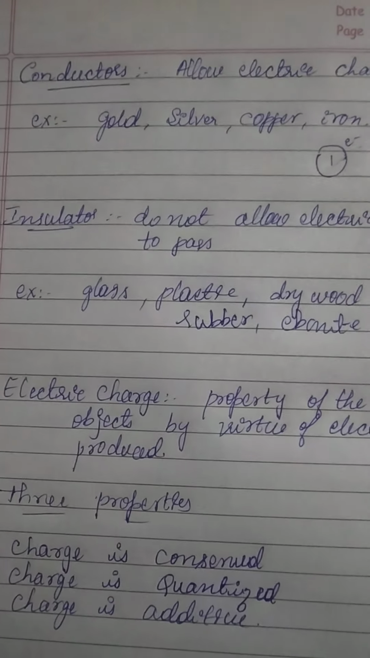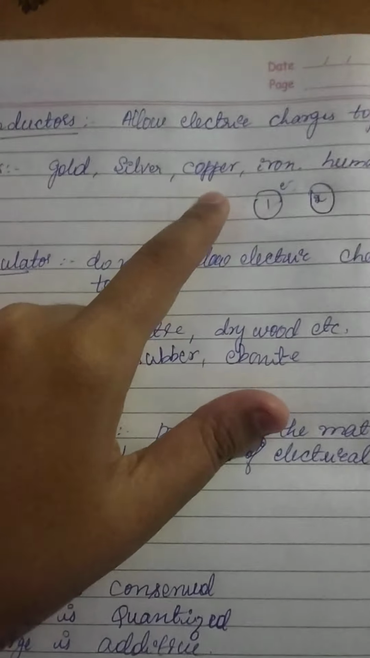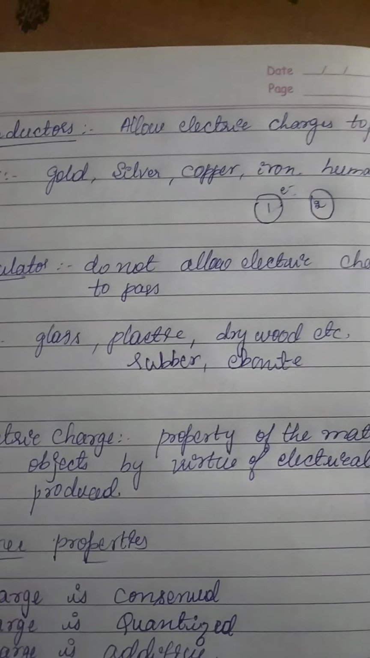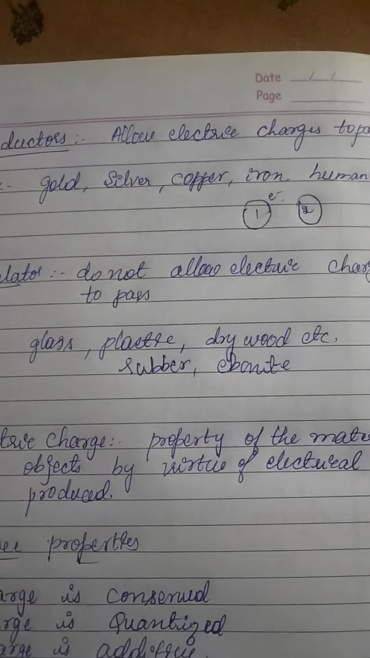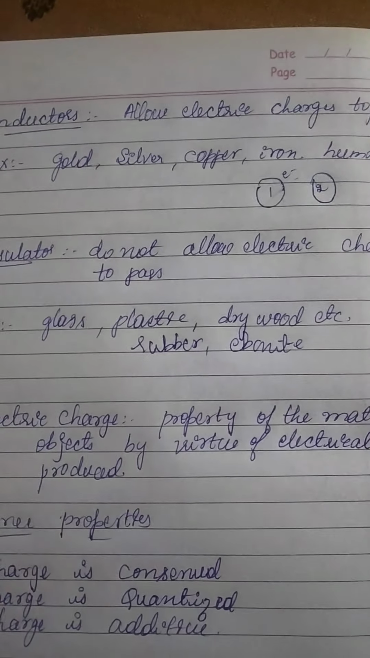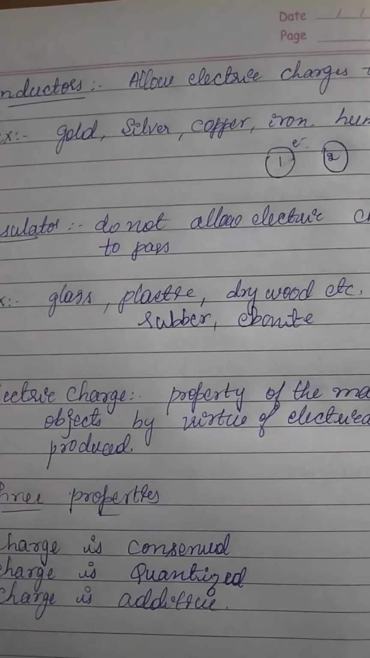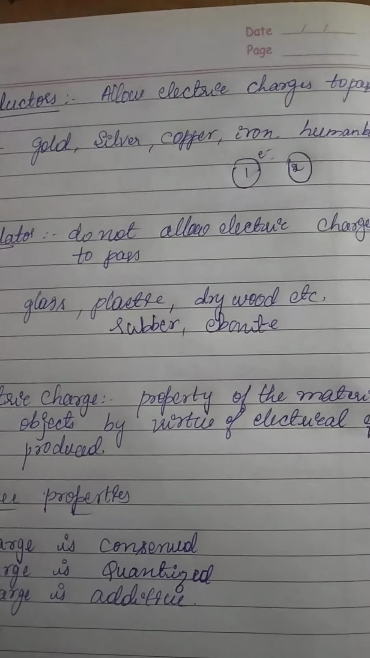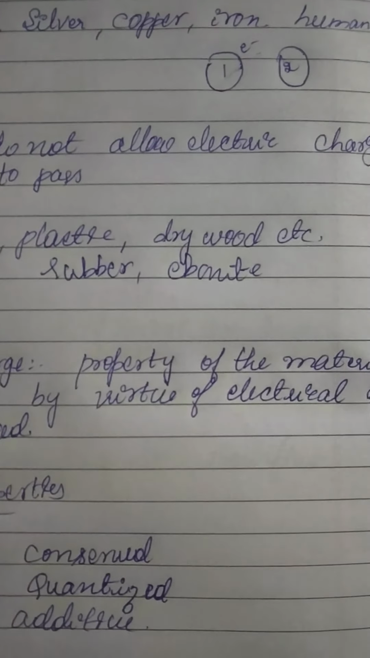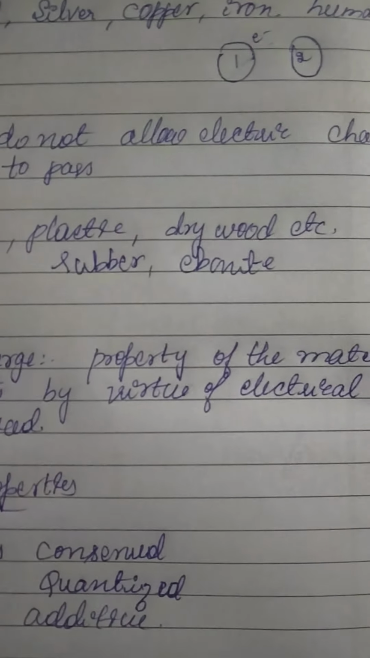The next concept is electric charge. In the first two topics we saw the definitions of conductors and insulators. Here we see what electric charge is. Electric charge is a property of a substance, system or body by virtue of which it shows electric properties. It is a property possessed by a material or object by virtue of which electrical effects can be obtained.